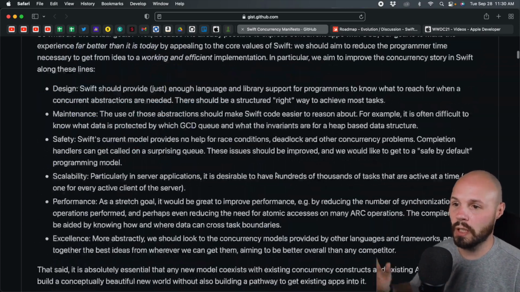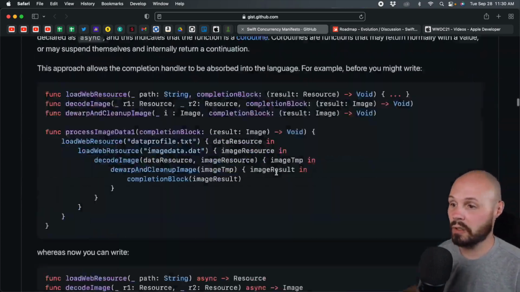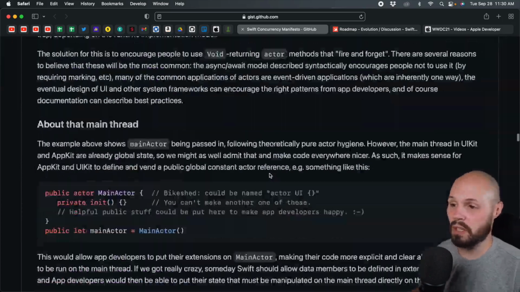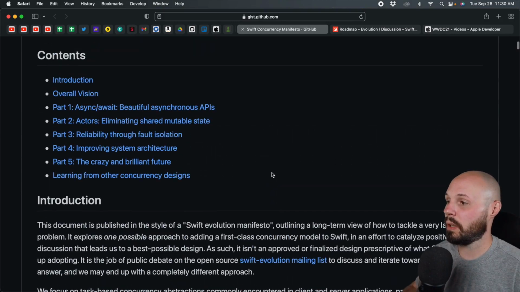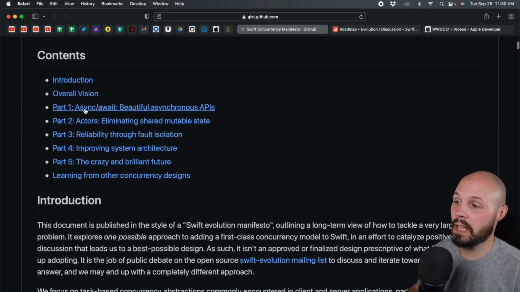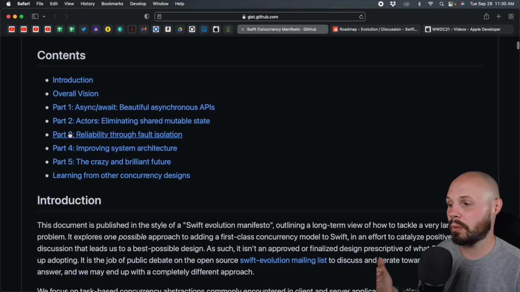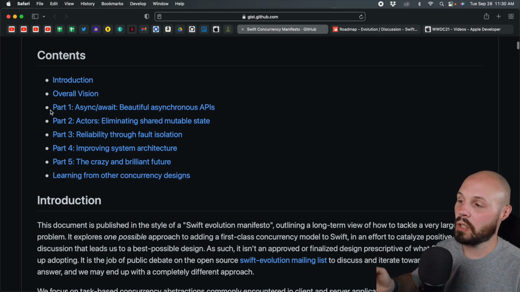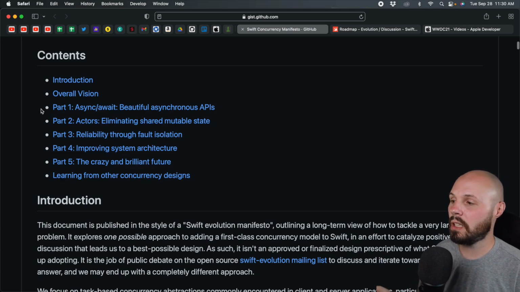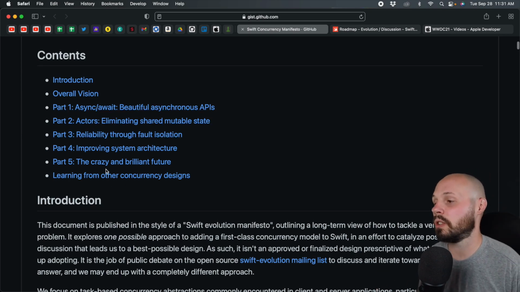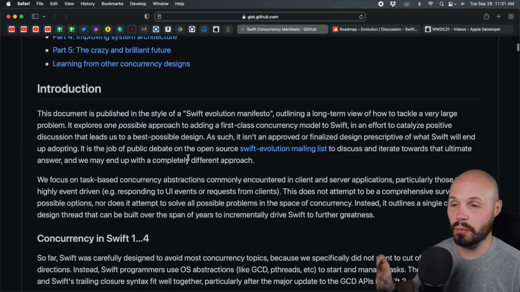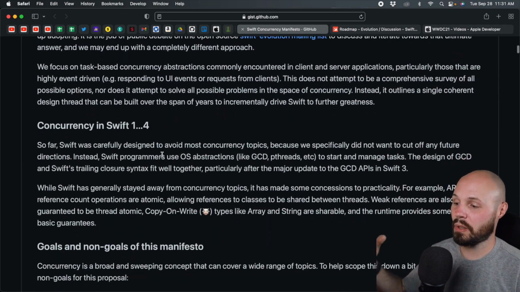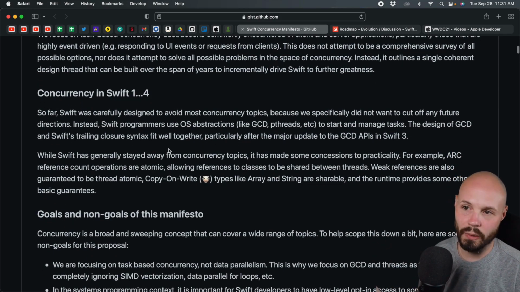I'll scroll real quick. You can see it's ridiculously long, tons of code samples, all the reasons behind why they wanted to do this and how. Here's the table of contents that I wanted to show you, right? Part 1, async await. Part 2, actors. Part 3, 4, 5. So with Swift 5.5 and iOS 15, I believe we got parts 1 and 2, and 3, 4, and 5 will come in future Swift versions. But the foundation is being laid, and again, check out this manifesto if you really want to get nerdy about this stuff. It talks about the past and why they did things and where they want to go.